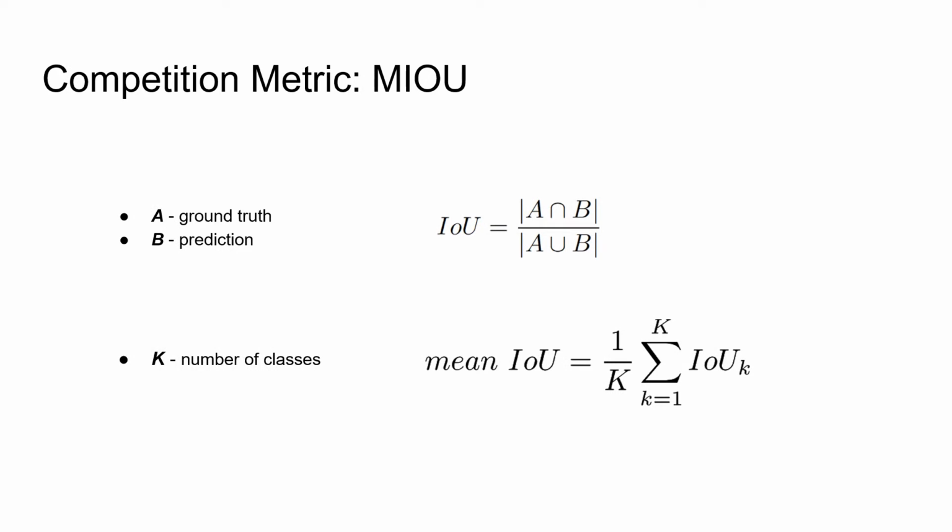Say we have ground truth mask A and predicted mask B. The score taken by the intersection area of these masks divided by their union gives us the intersection over union score. The competition score was mean IOU, which is the average of IOUs of the 4 aforementioned classes. So, let's jump to the solution.